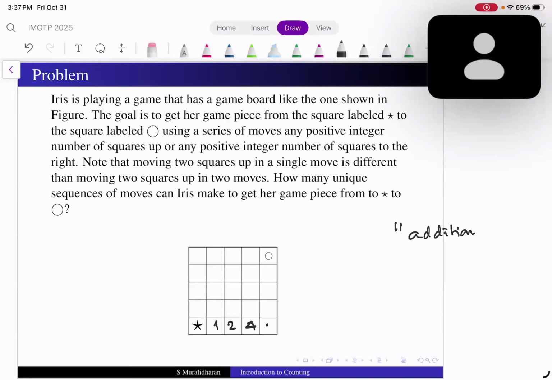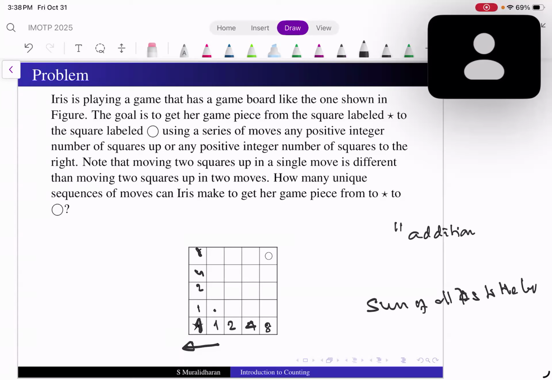So if I just put this 1 here, at every stage it is the sum of all the numbers to its left, right? Yes. Here it is 1, here it is 1 plus 1, here it is 1 plus 2 plus 1, here it is 4 plus 2 plus 1 plus 1. Correct? So that means every step is the sum of all numbers to the left. So this is 1, this is 2, this is 4, this is 8.